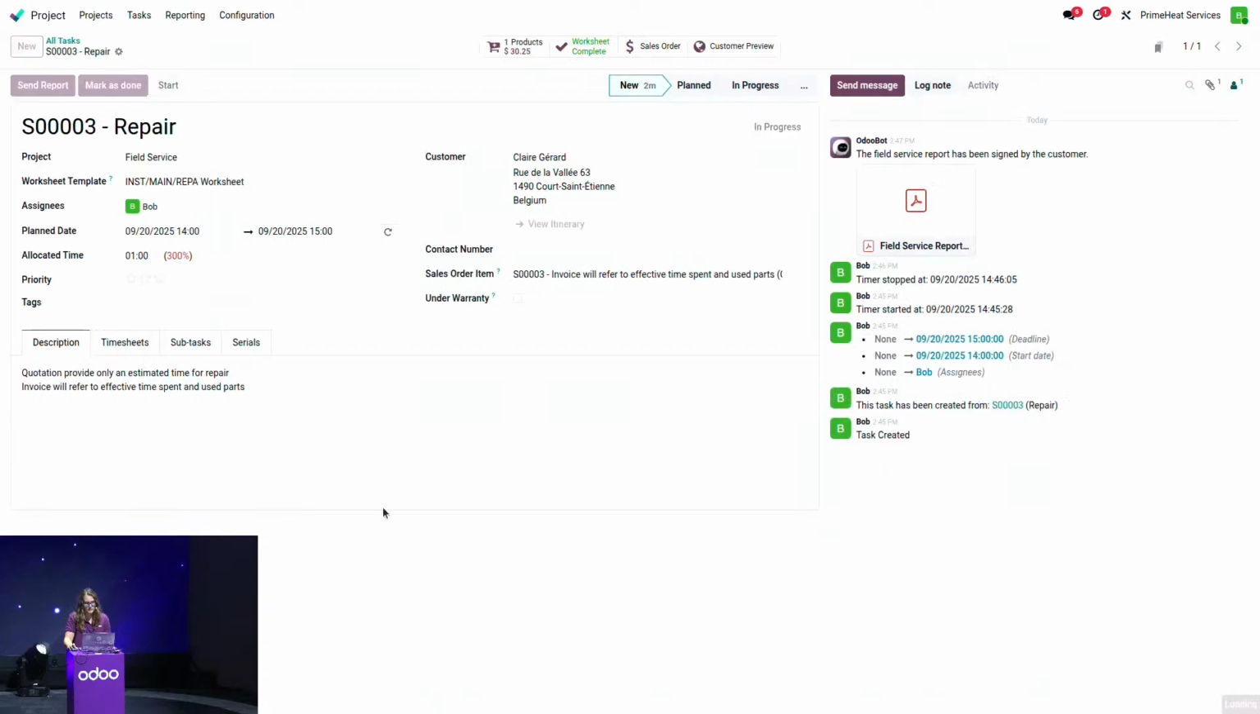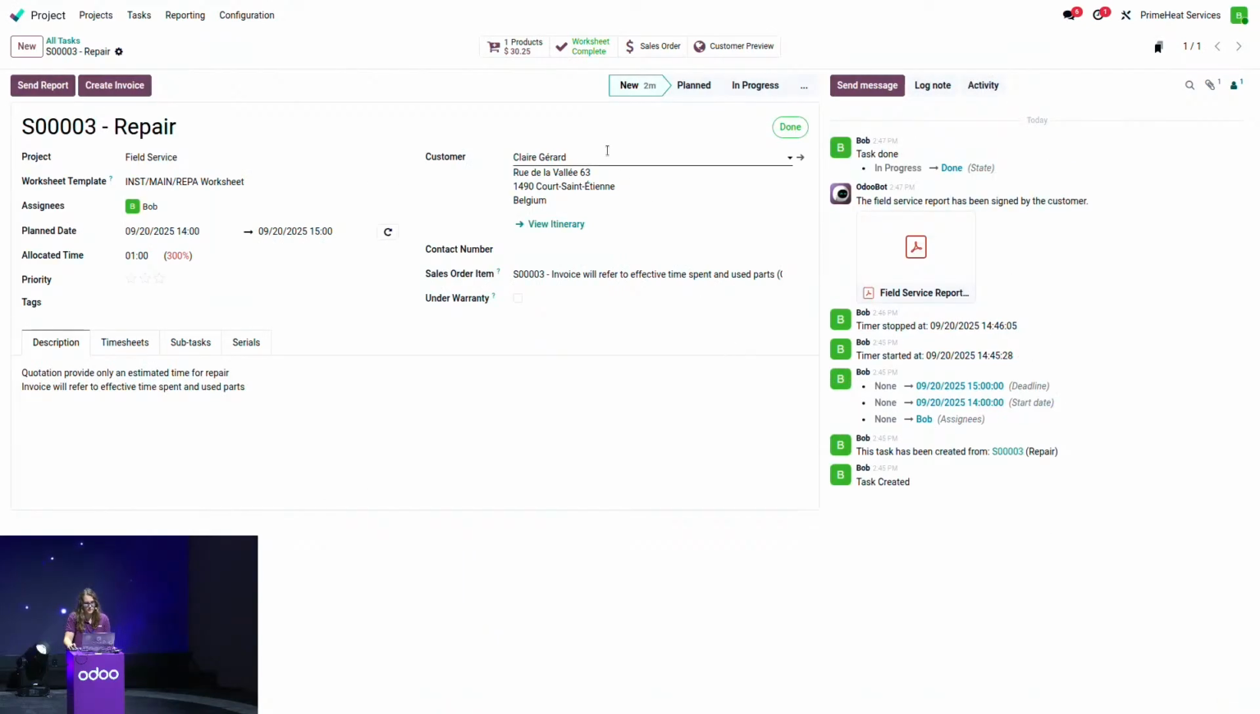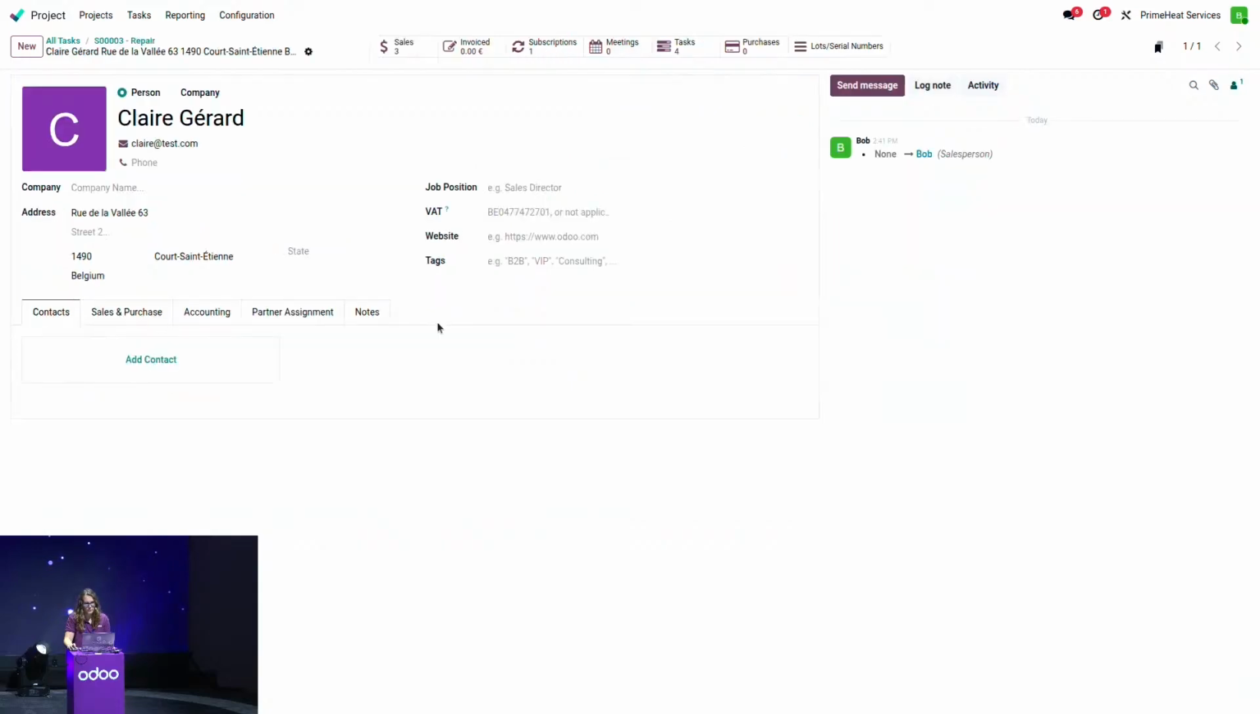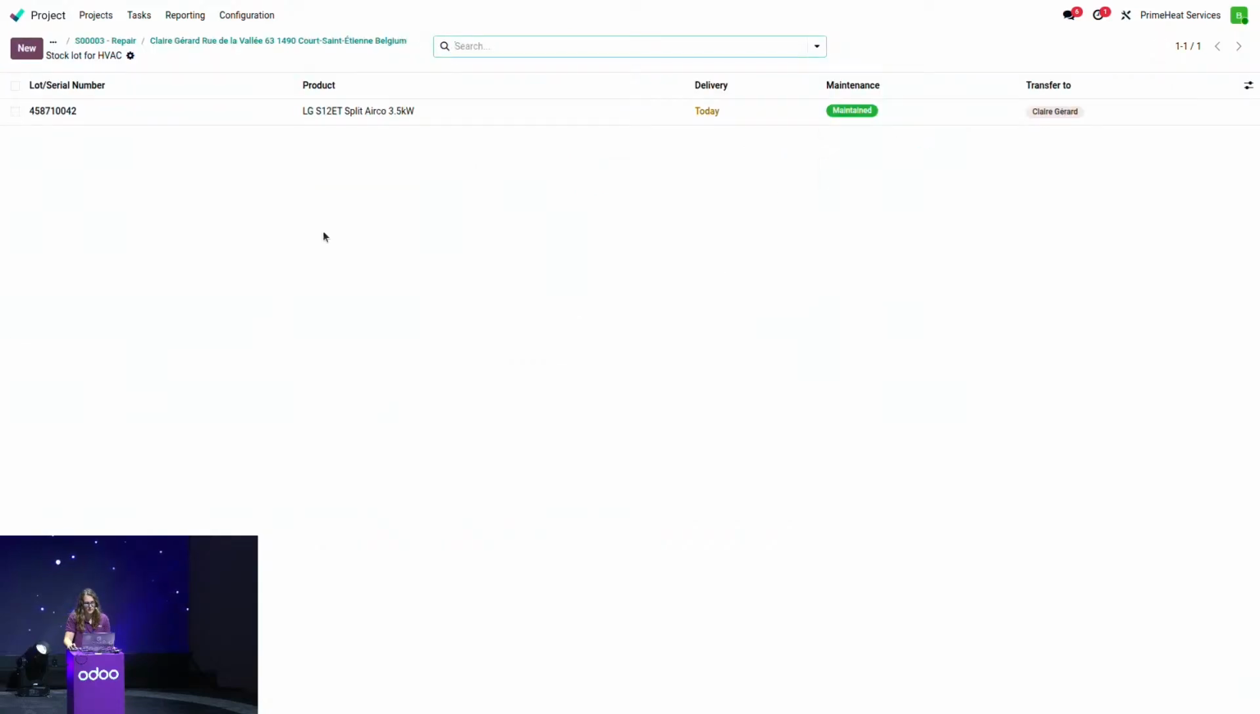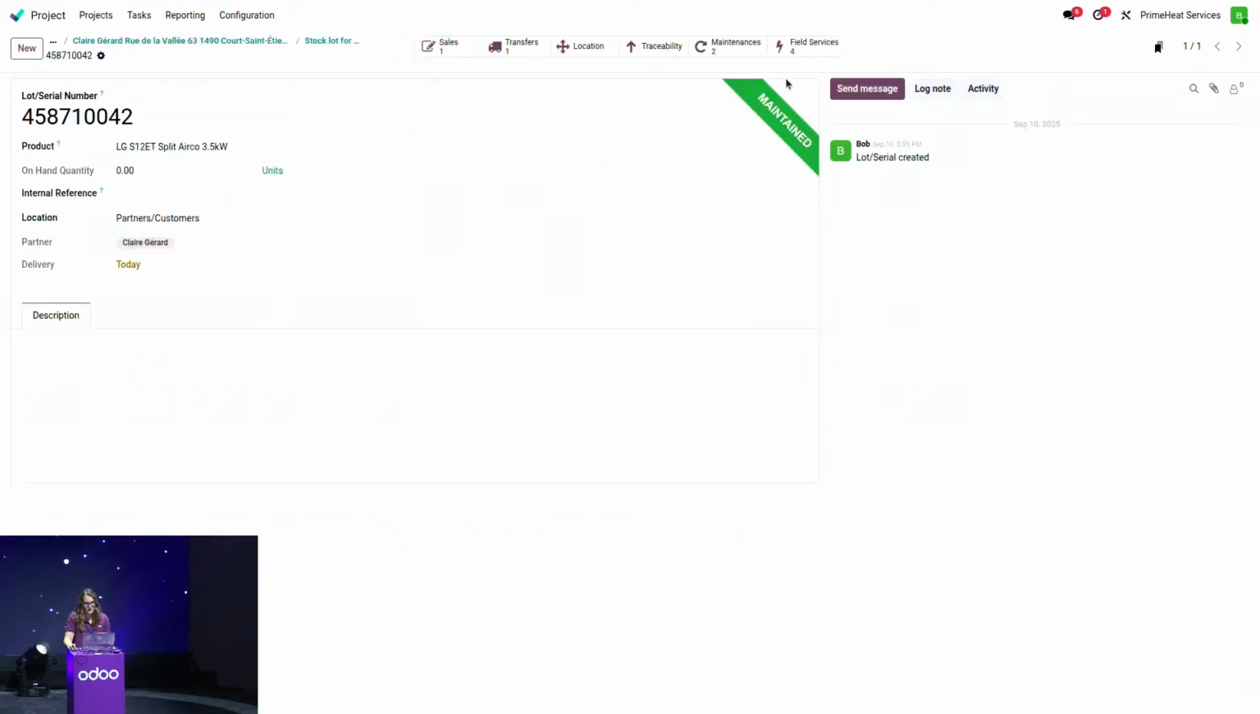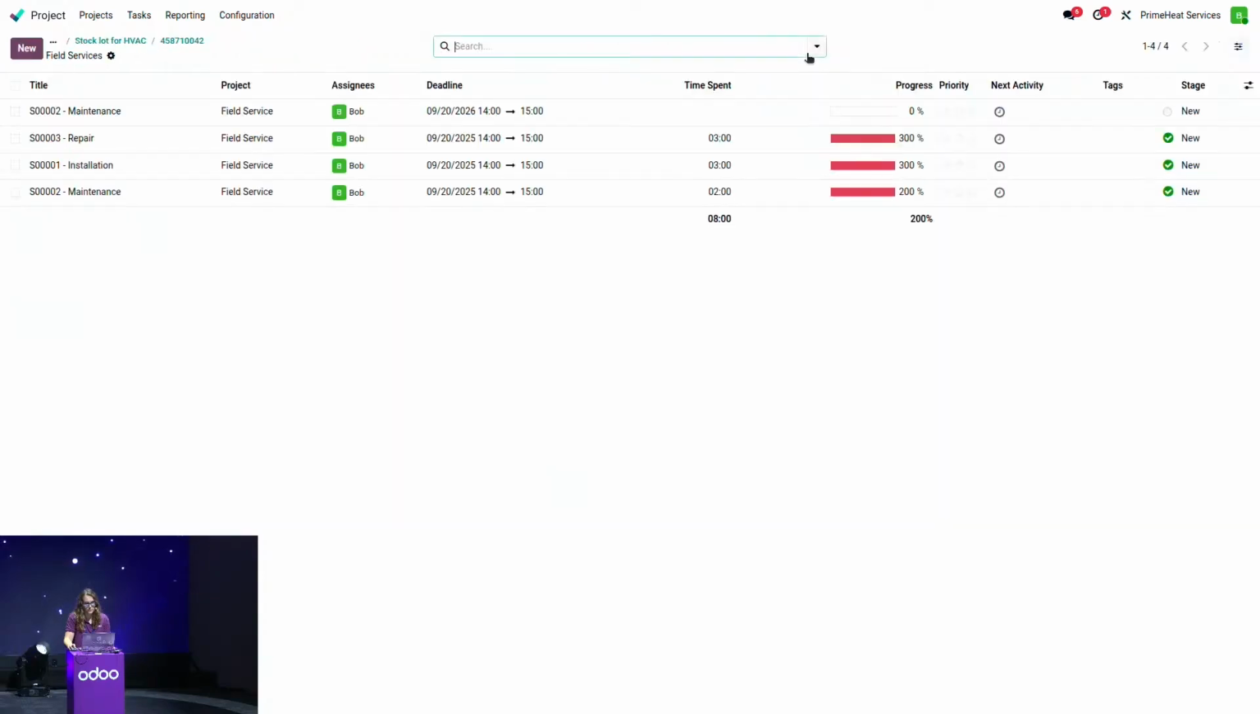When it's done, I will mark it as done, and of course, if we go back on Claire's profile, on the lots and serial numbers, in the field service, we see now that we have a fourth field service task that is appearing here. So again, I can see when it was installed, when the repair took place, when was the last maintenance, and when is the next maintenance coming.